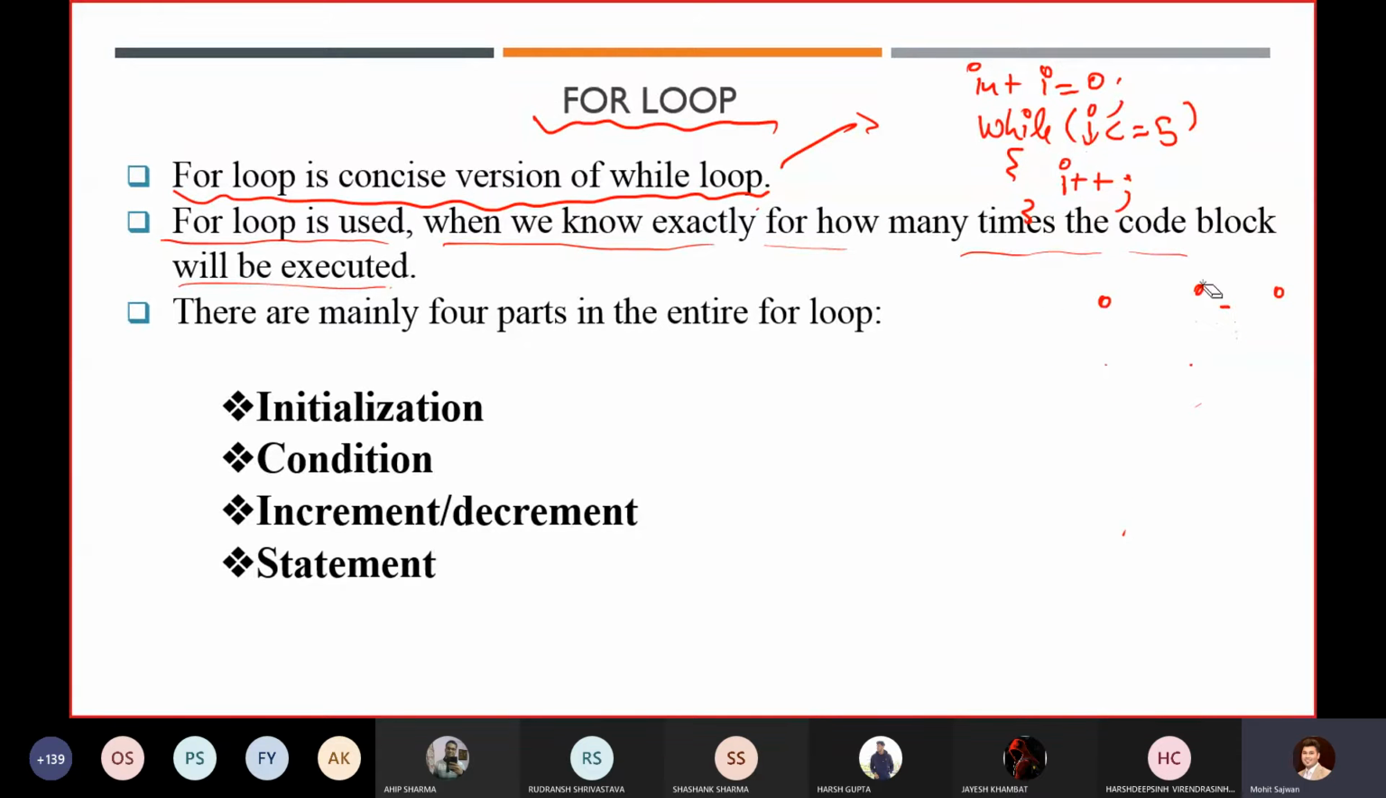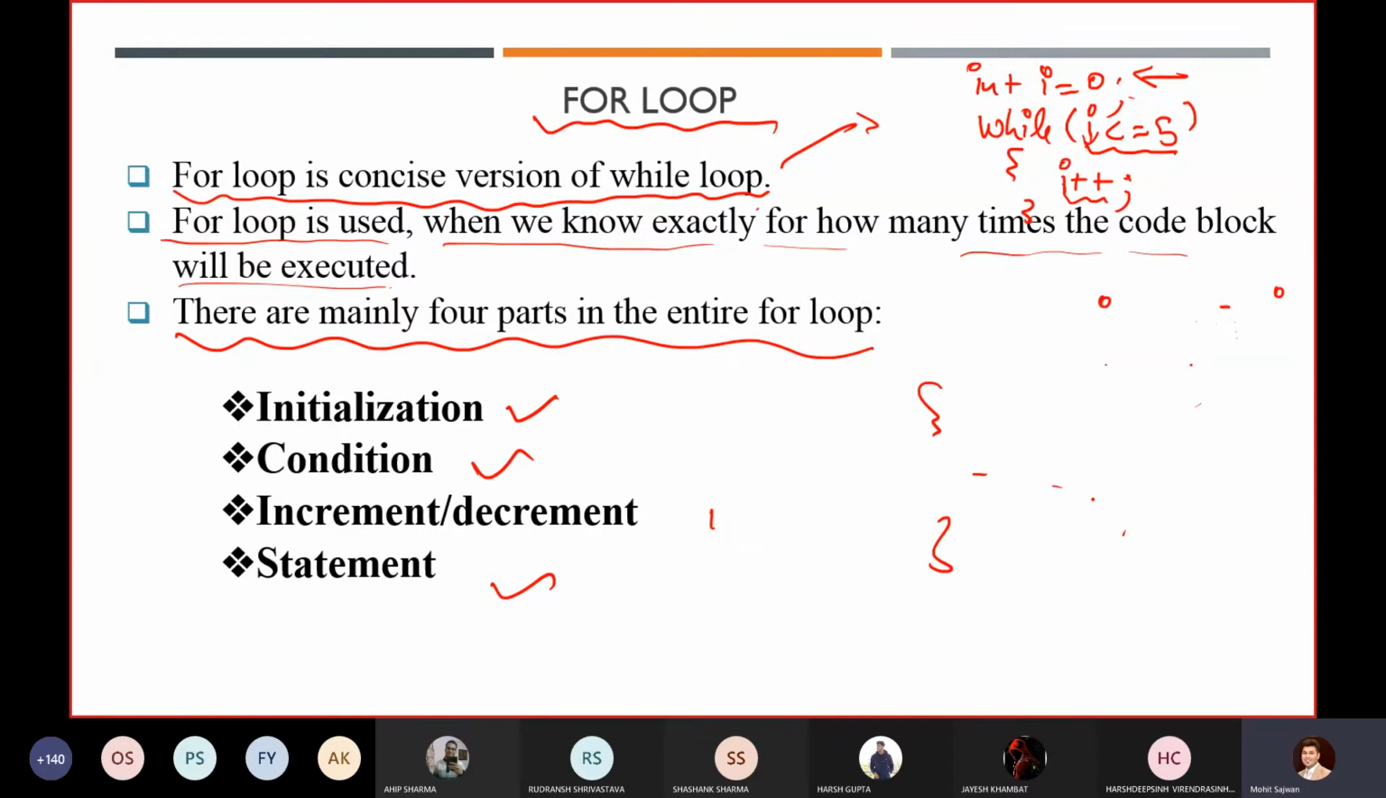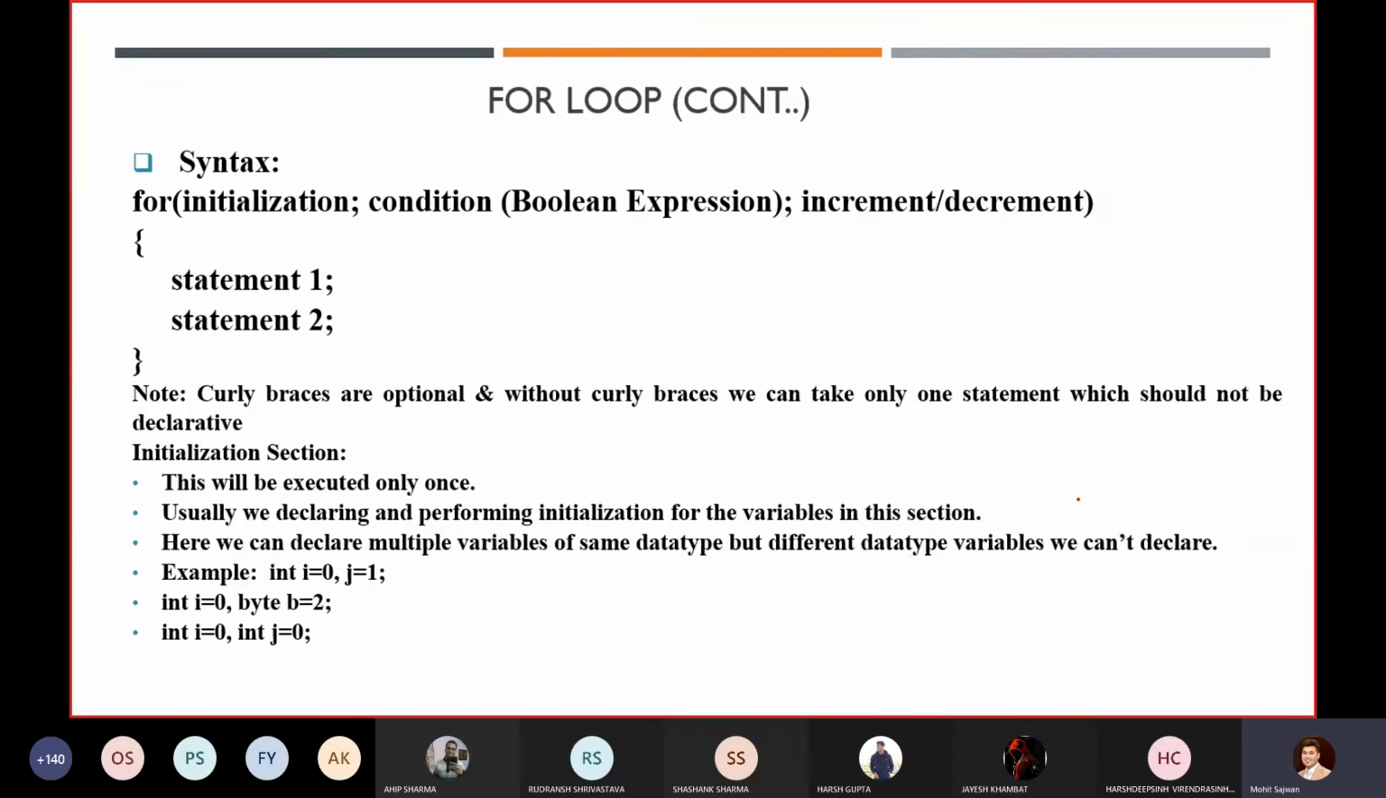Now, your for loop generally has 4 parts. First is your initialization, because as I have shown you, first of all you are initializing some value. Second, you check the condition. Third is your increment, decrement, or some other operation like i = i + 5, whatever operation you want to perform. And last, the fourth one is your statement, the statements you are going to write inside your body. So this is the syntax of your for loop.